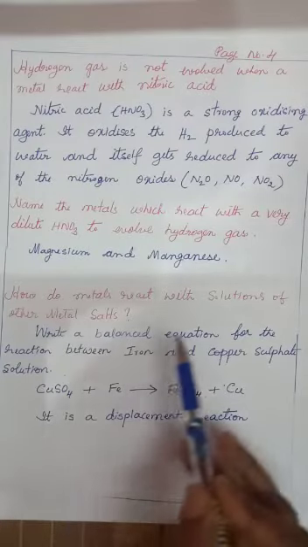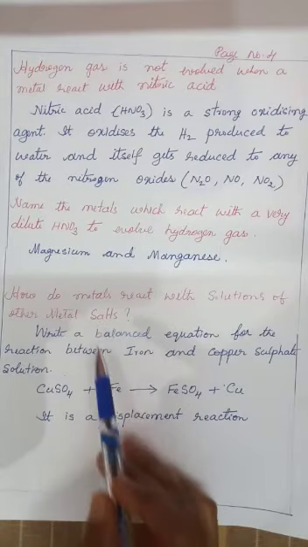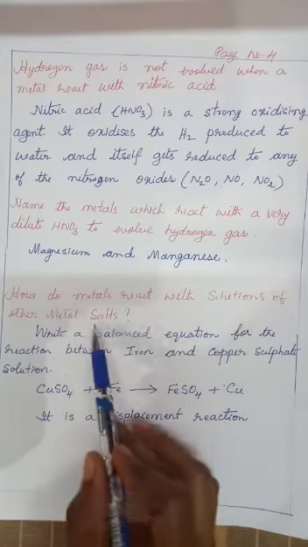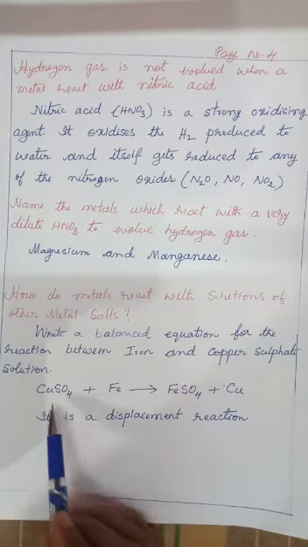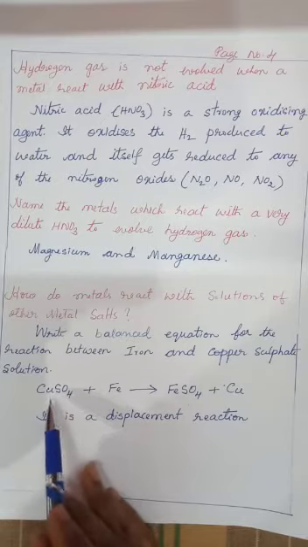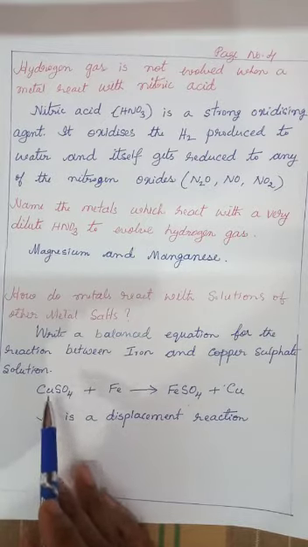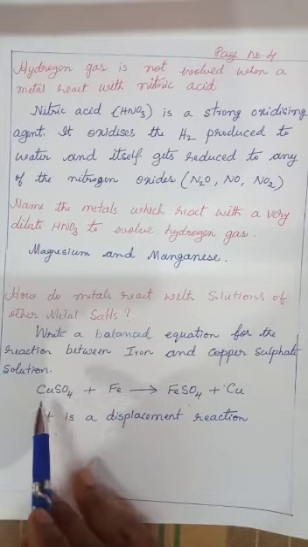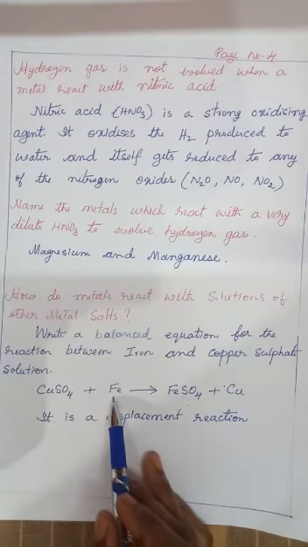How do metals react with solutions of other metal salts? First, look at the equation. Copper sulfate solution. It is the solution of metal salt. Copper is the metal. Copper sulfate is the solution of metal salt, plus iron, metal.